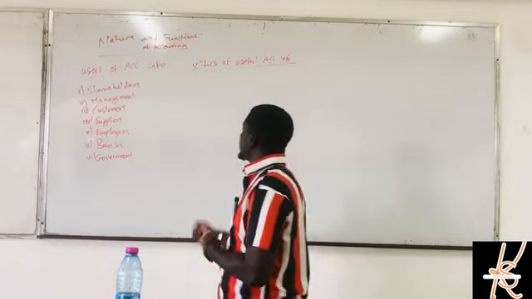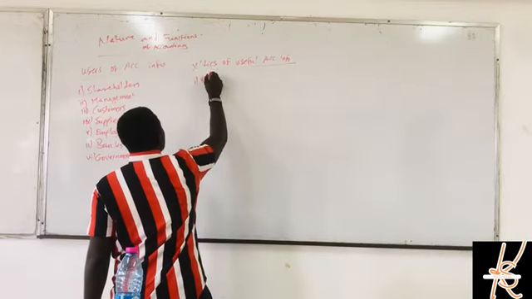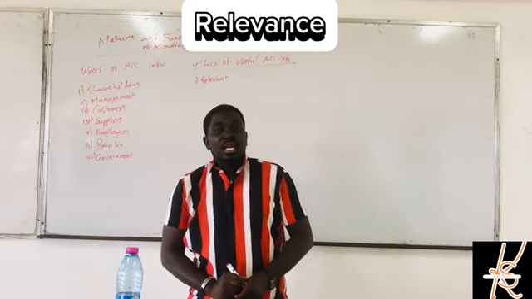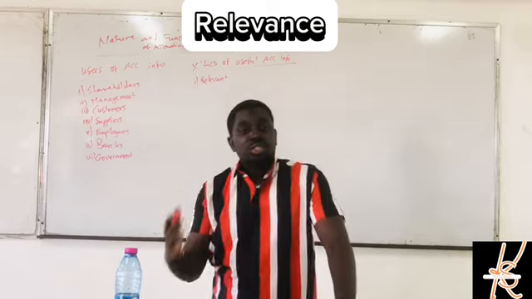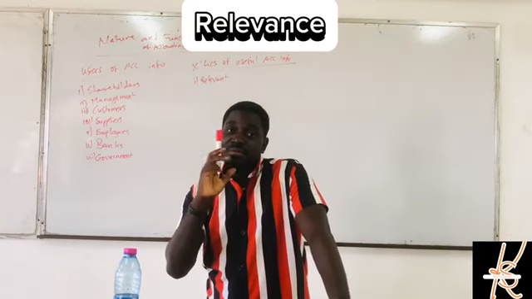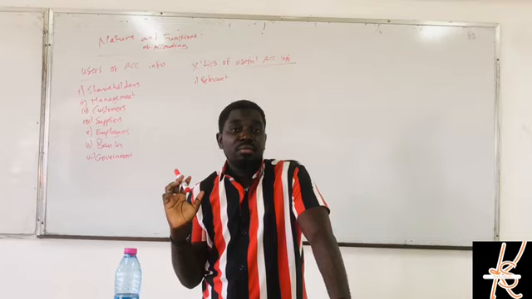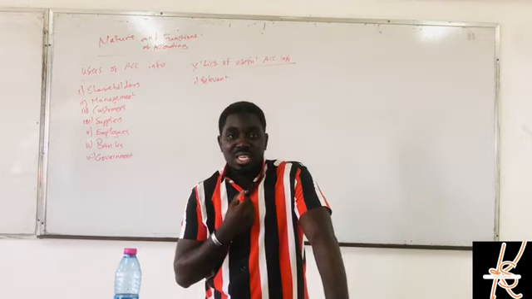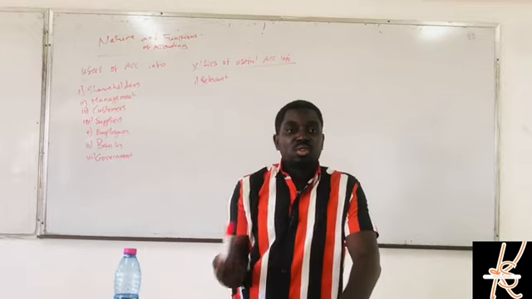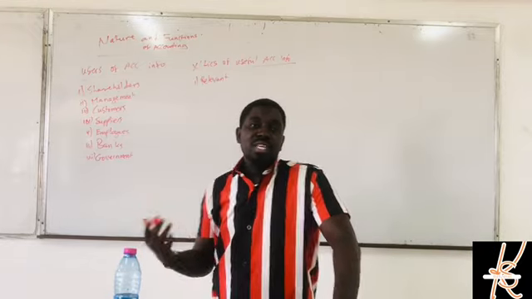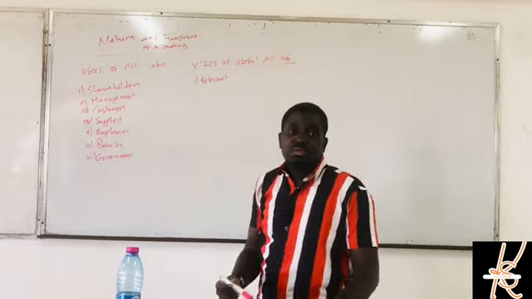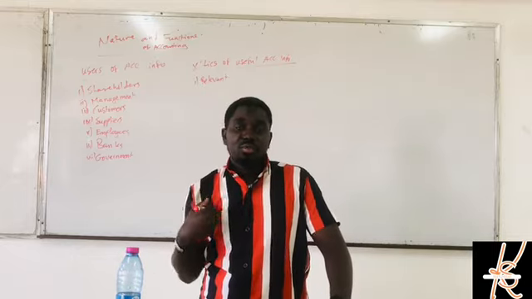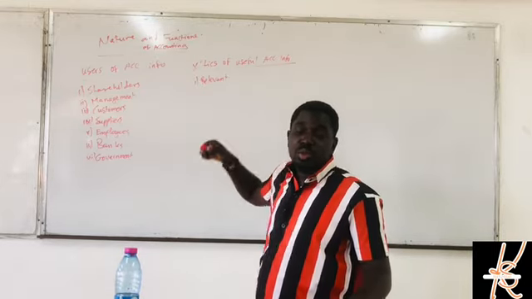So the first one is relevant. Useful accounting information is supposed to be relevant to the user of the information. Where the information is not relevant to me, let's say I'm an investor, if the information is not relevant, it's not making sense to me, then it means the accounting information is not useful. It will be useful if it is relevant to me. That's the relevance of the information. It's supposed to be relevant.